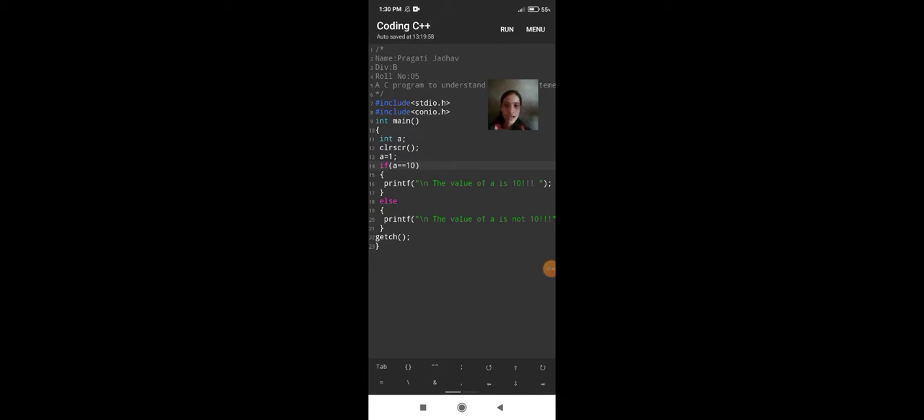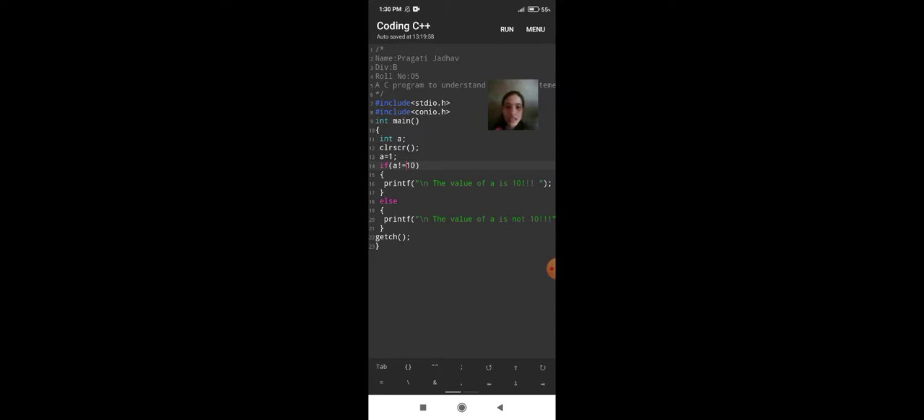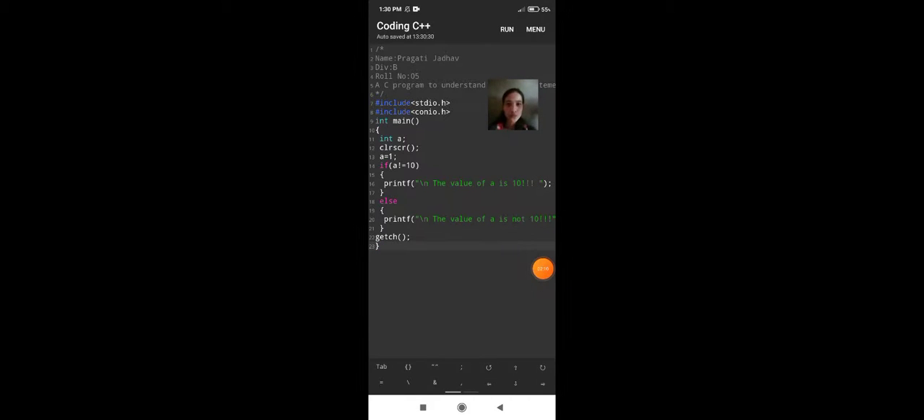Now here I am changing the logical condition. Here I write the logical condition a is not equal to 10. Here the logical condition is true. Output screen displays the value of a is 10.